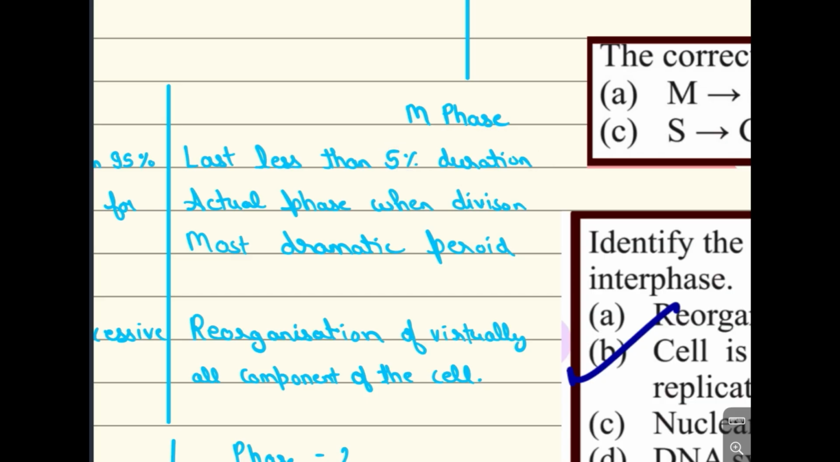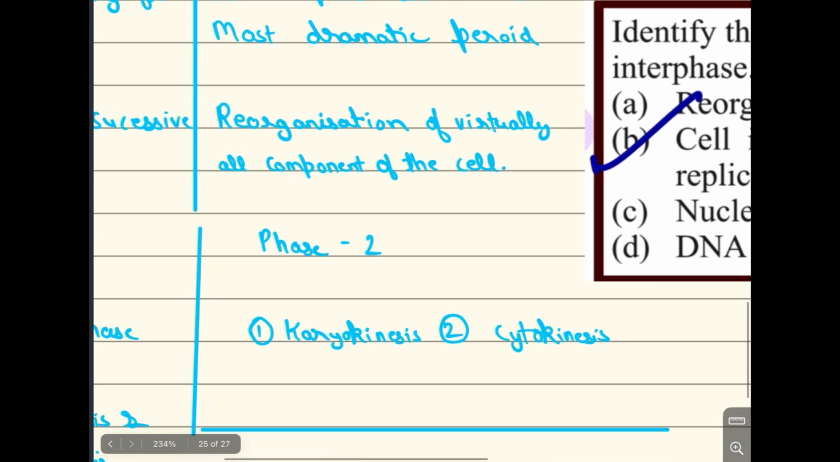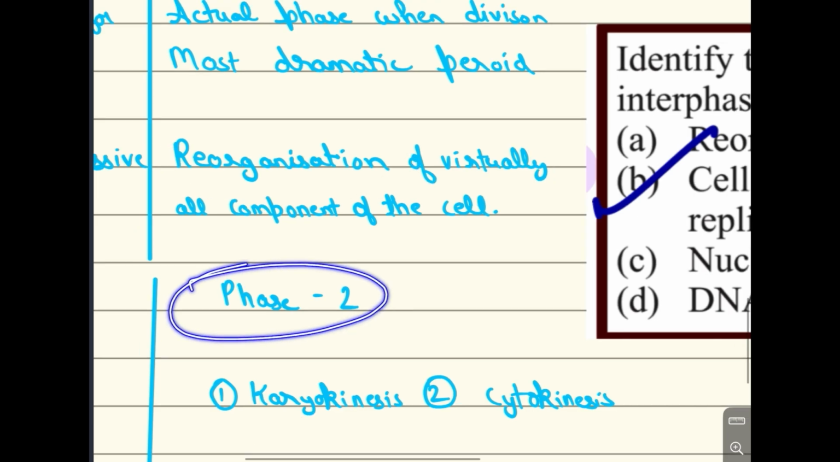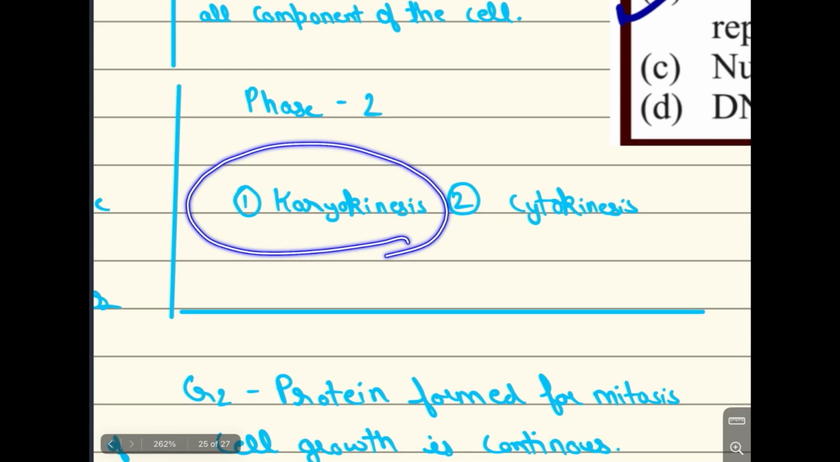The M phase lasts less than 5% of the duration. It is the actual phase of division, the most dramatic period. Dramatic means like drama; sometimes students make a lot of drama. This is also a most dramatic thing: reorganization of virtually all the components of the cell. How many phases are there? Karyokinesis. What is the meaning of karyokinesis?